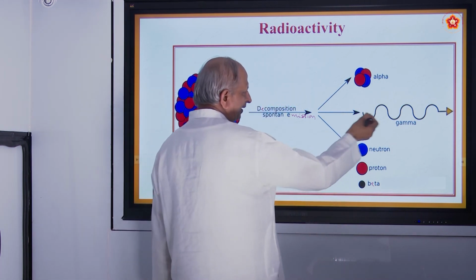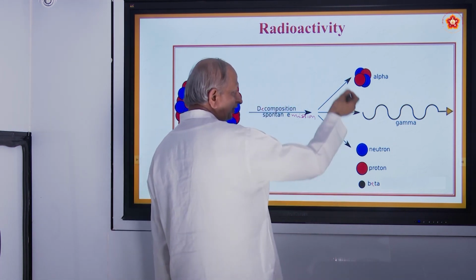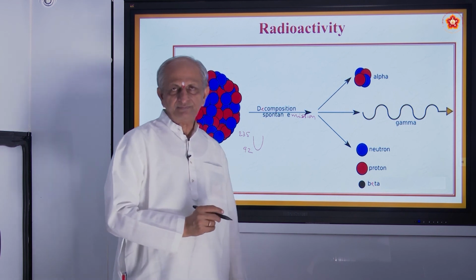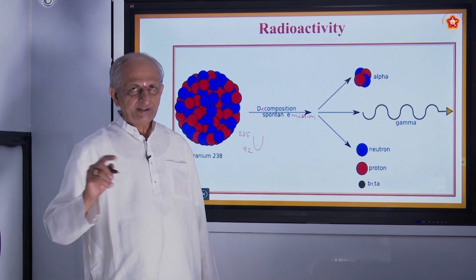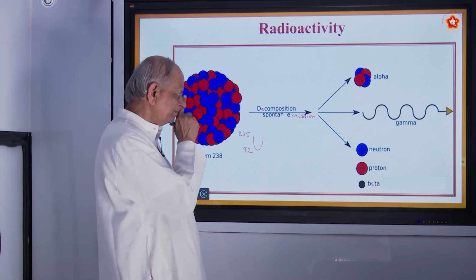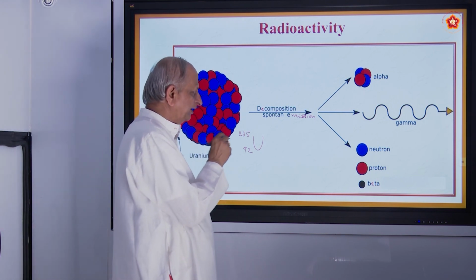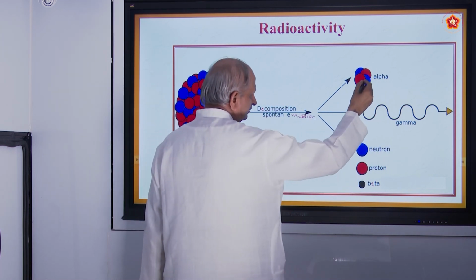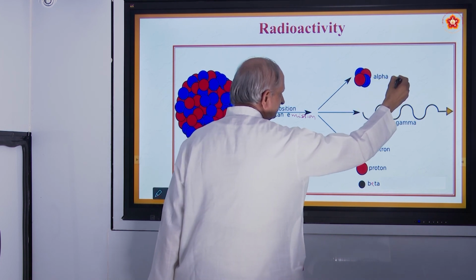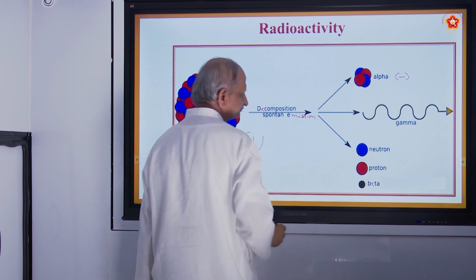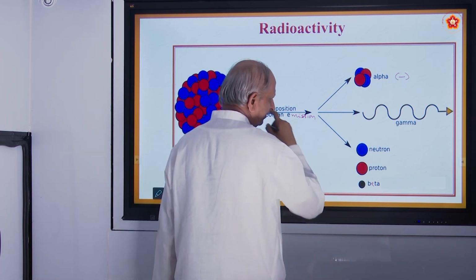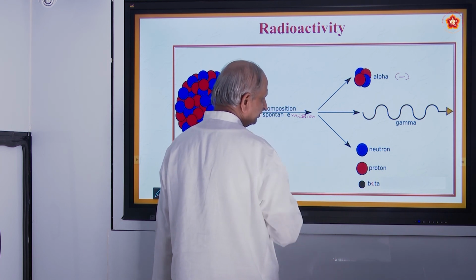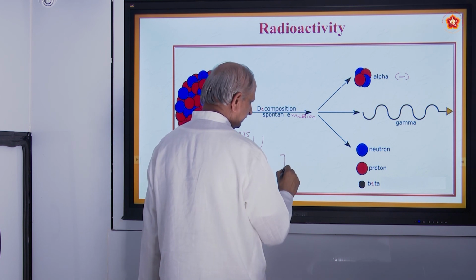So how do you differentiate or how do you get it? Suppose this uranium is kept in a lead box, it splits up into three kinds of rays. Some of them go straight, those which go straight are called gamma rays. The ones that got deviated: one is called alpha, which moves towards minus. Beta rays move towards positive. So you can just have the figure in another way also.